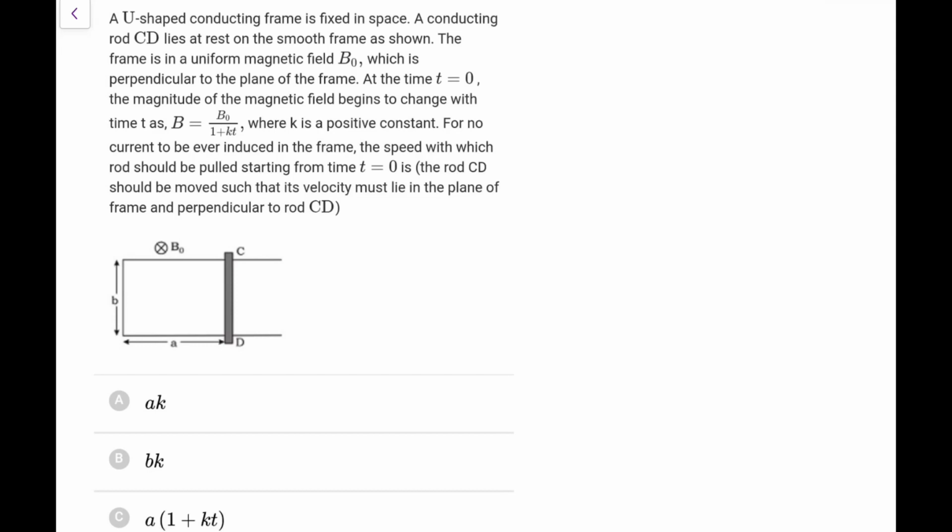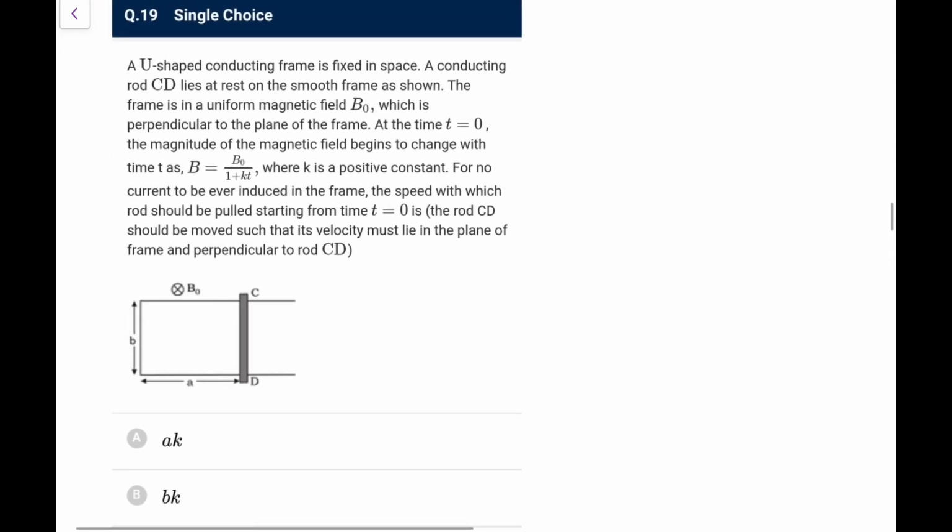Next one. A U-shaped conducting frame is fixed in space. Conducting rod CD lies at rest on the smooth frame. The frame is in a uniform magnetic field B0, which is normal to the plane of the frame. At t equal to 0, the magnitude of the magnetic field begins to change, where k is a positive constant.